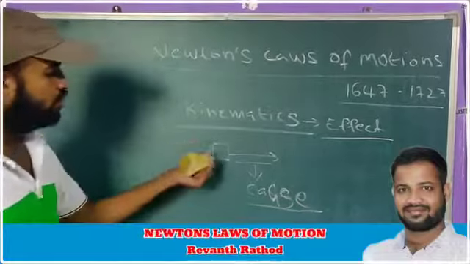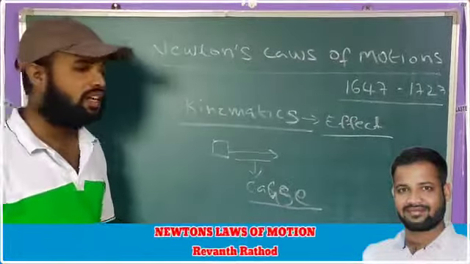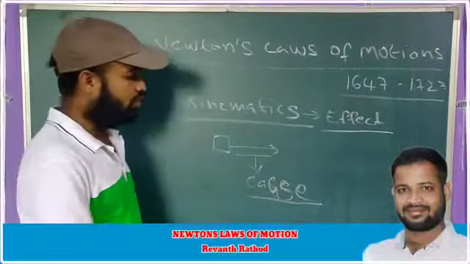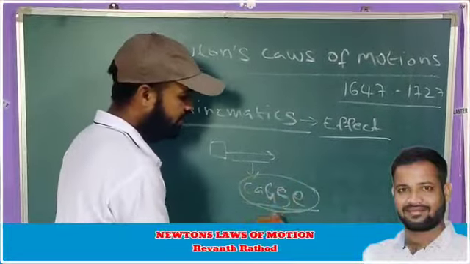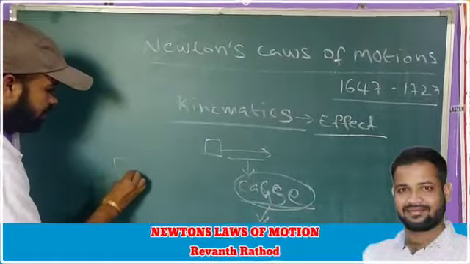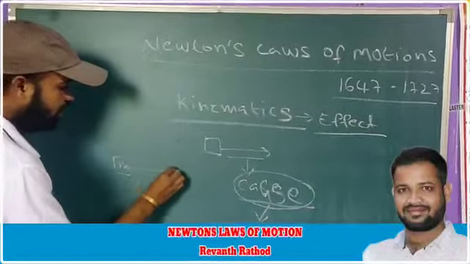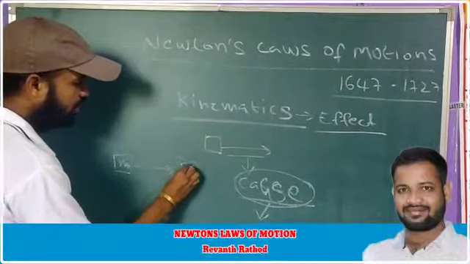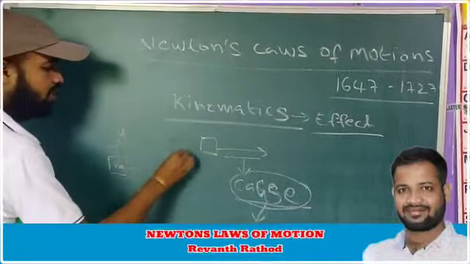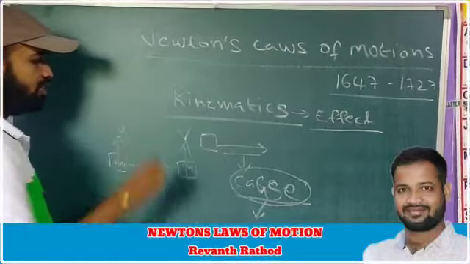What is the cause of moving of the object continuously? What is the cause of changing the direction of the object? This cause is discussed in the following way. For example, we take one mass, m1, which will move up to here. Initially its velocity is u, and finally its velocity is v.